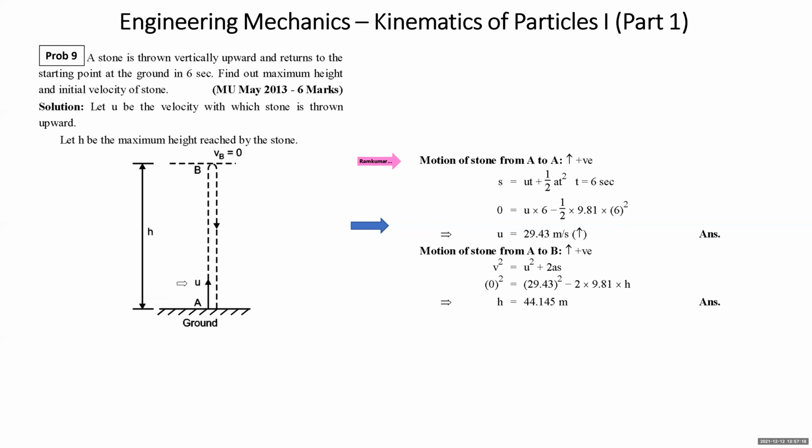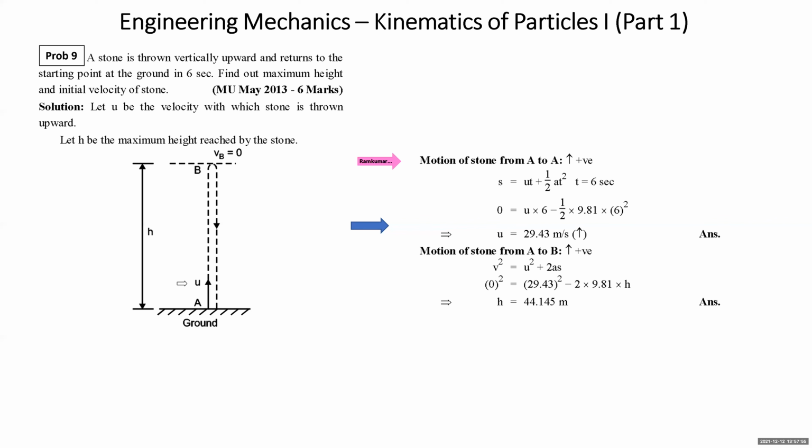Why can we write it from A to A? During this rectilinear motion at constant acceleration due to gravity, the essential condition for application of the equations of motion is that acceleration should be constant. So when it is going up, acceleration is 9.81 meter per second square downward. After attaining 0 velocity, it again starts falling along the same vertical line. Just for better understanding, we show it through a different line.